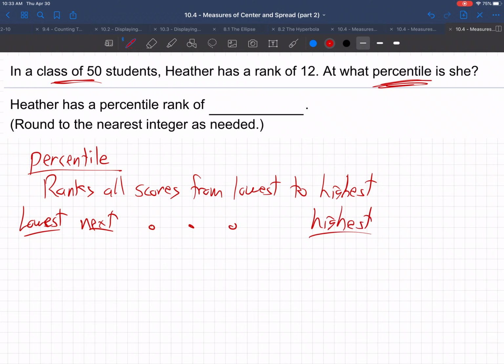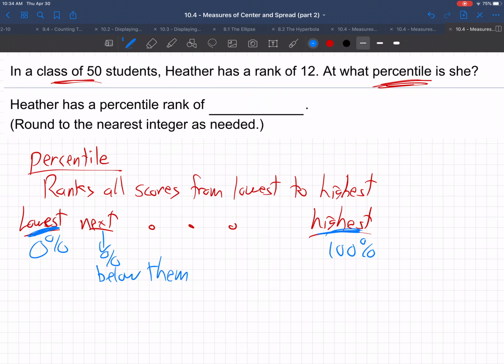And then we would just give what percentage of the way through you are. This would be the 0% person. This would be the 100% person. And everybody else along the way, your ranking is the percent along the way you are. In other words, the percent below you. So what percent along the way are you? That's a percentile system. It's just ranking them from lowest to highest.